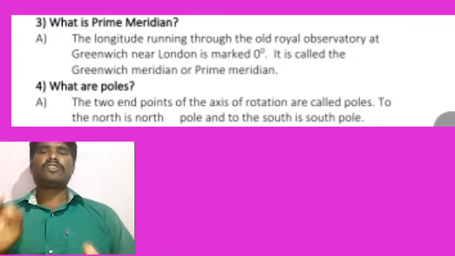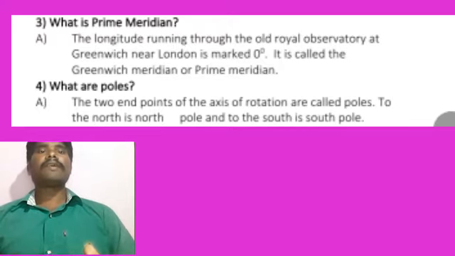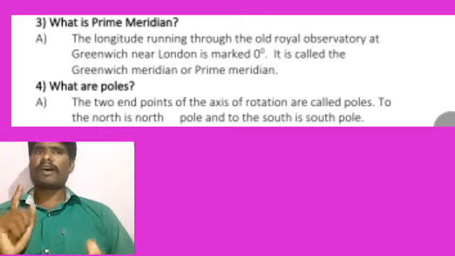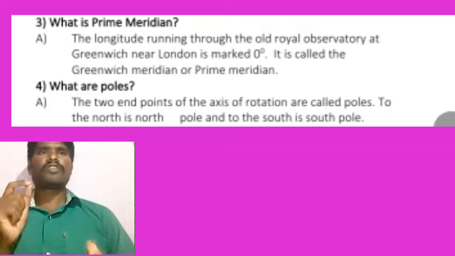And the next question, what is the prime meridian? Listen carefully. The longitude running through the old Royal Observatory at Greenwich near London is marked 0 degrees. It is called the Greenwich meridian or prime meridian. It is very important for a 1 mark question, students. You must keep it in your mind.